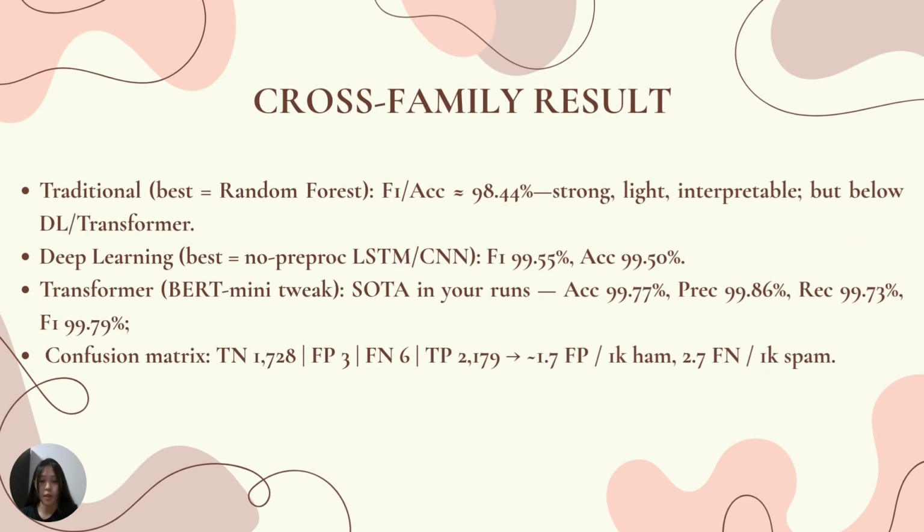For the cross-family result, across models, random forest reaches an F1 score and accuracy of around 98.44%. Our best deep model, the no-preprocessing LSTM, gets an F1 score of 99.55%. Overall, the winner is BERT Mini, with accuracy 99.77%, precision 99.86%, and recall 99.73%. The F1 score is 99.79%. There are around 1.7 false positives per 1K ham.